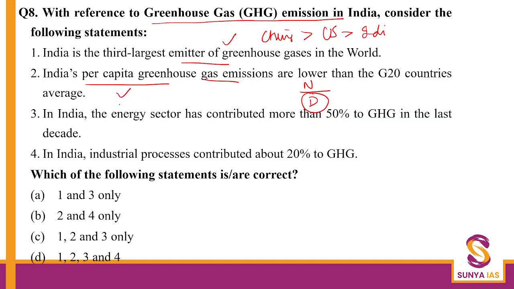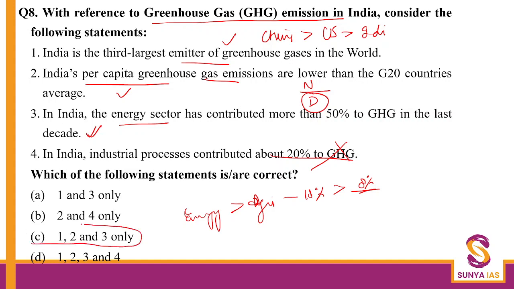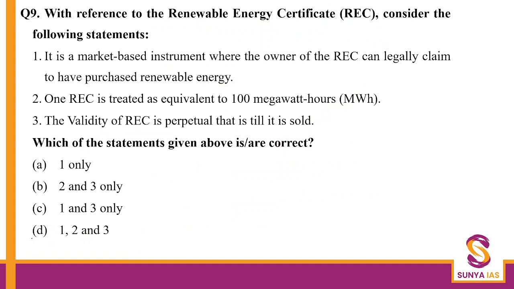That is true. Then in India, the energy sector has contributed more than 50%, which also means it is the leading cause of these emissions. So even this is correct. After the energy sector you have the agriculture sector at around 18%, and then industry is roughly around 8%. The question says 20%. No, that is wrong. It is around 8%. So here the answer becomes C, 1, 2 and 3 only.